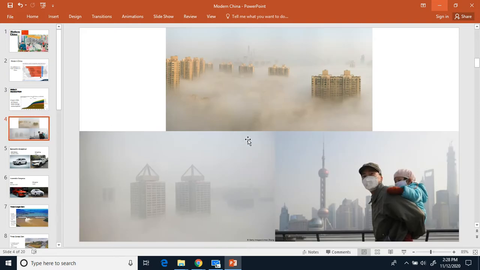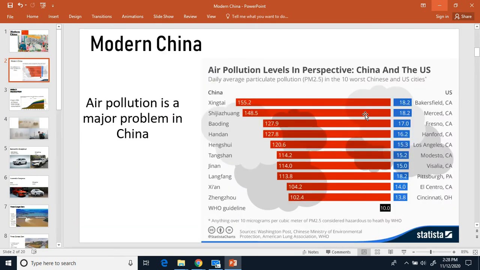So we can also see pictures here of air pollution in China. So these are some pictures here, and they kind of show you how the air looks like in China. So you can see how there's quite a lot of air pollution, and it's quite difficult to see because of, well, all the air pollution. So the United States, our worst cities for air pollution are Bakersfield and Merced, which are both in California, while the worst cities for air pollution in China are Xintai and Shijiazhuang.